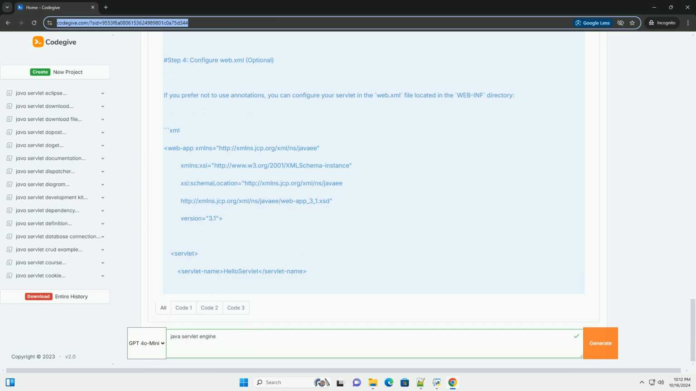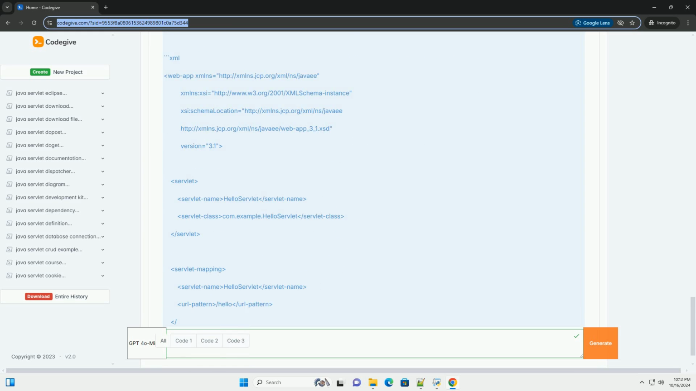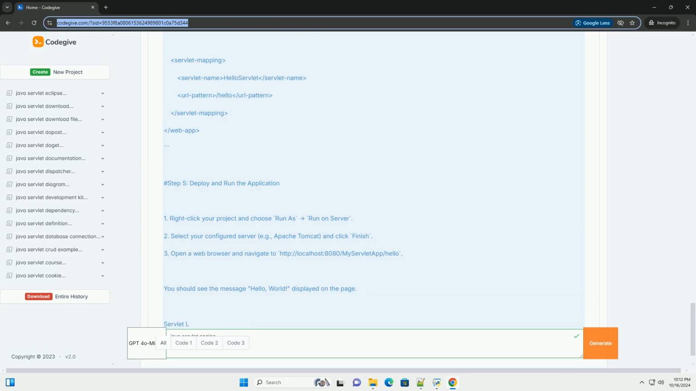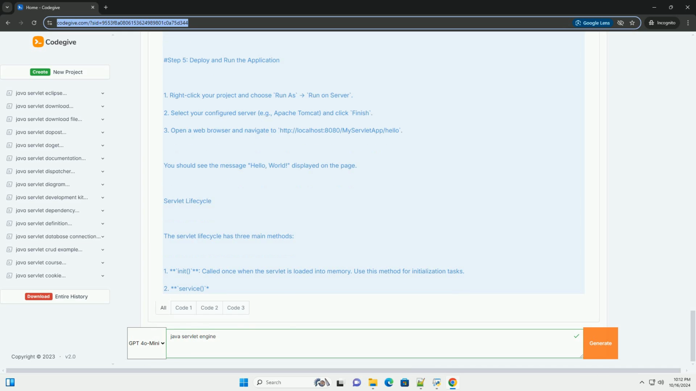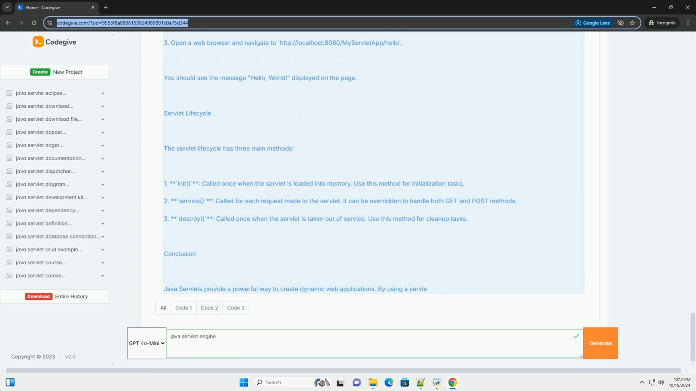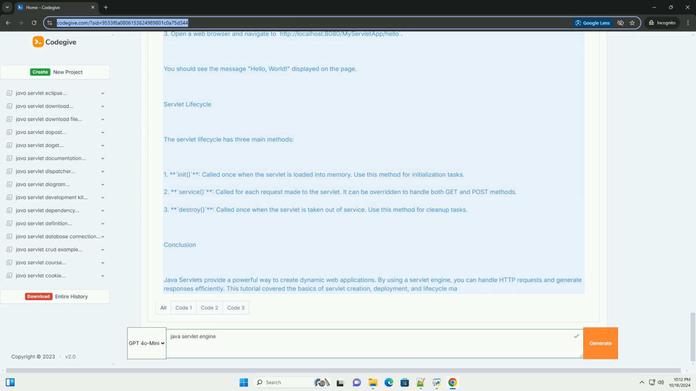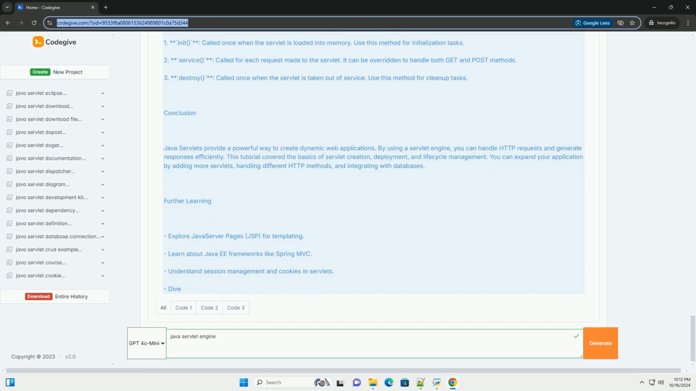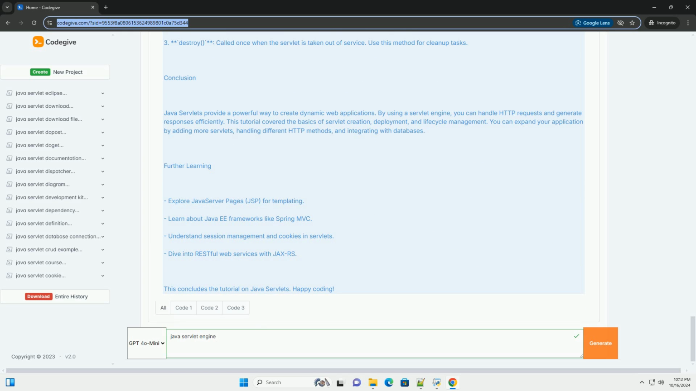What is a servlet engine? A servlet engine is a web server that interacts with Java servlets. It manages the life cycle of the servlets, handles incoming requests, and generates responses. The servlet engine is responsible for loading and instantiating servlets, managing the servlet lifecycle (init, service, destroy), routing requests to the appropriate servlets based on URL patterns, handling session management and request attributes.